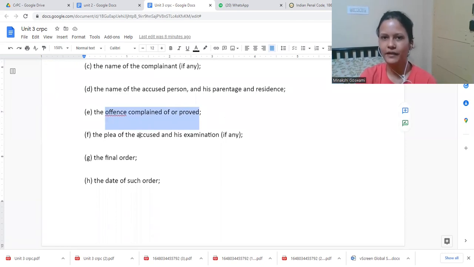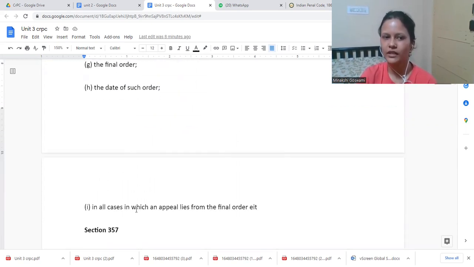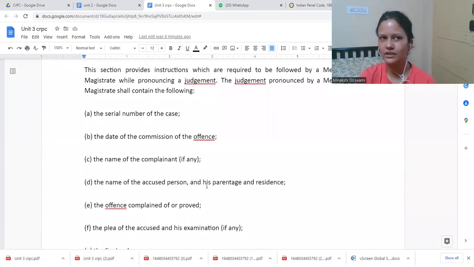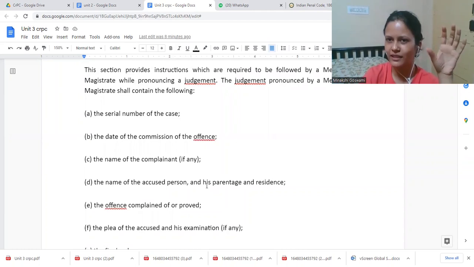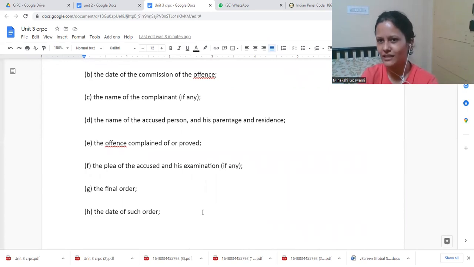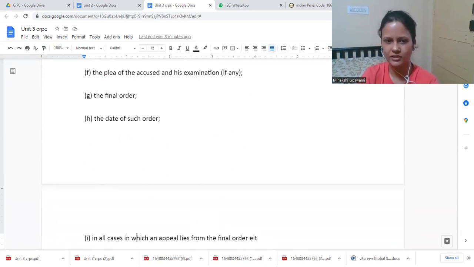Offense complained of and proved, what were the charges, what is proved, plea of the accused, his examination, final order, date of such order, in all cases of appeal filed. So all these details you would see. First of all, it would start with a brief fact, court name, parties' names, date, everything would be mentioned. And after that, it would also give details on why this decision, what is the reason. All these things we see in a final decision.